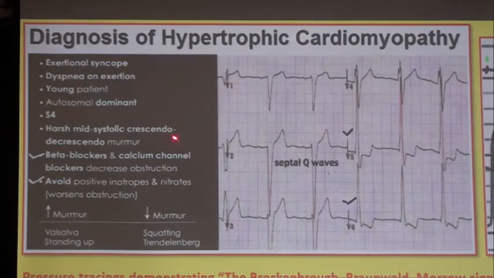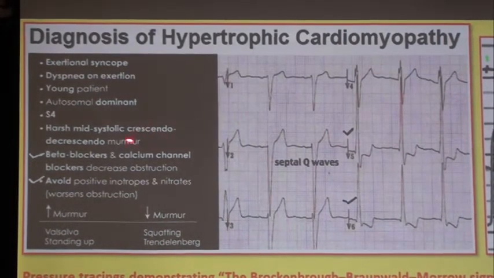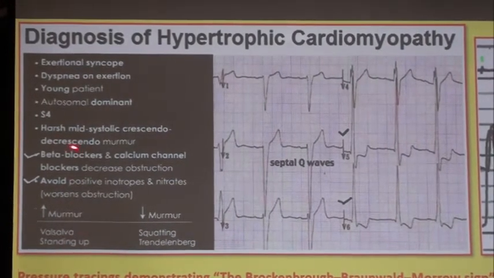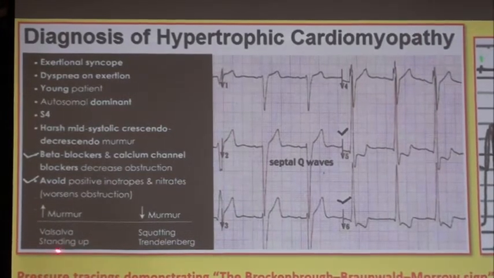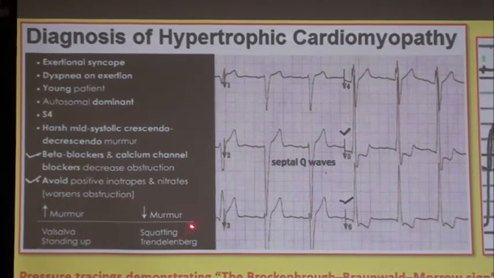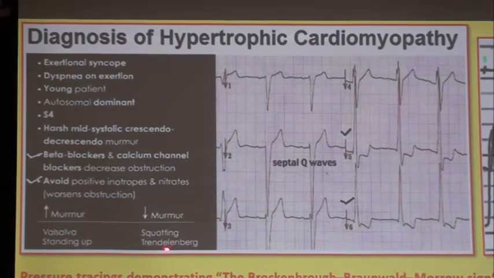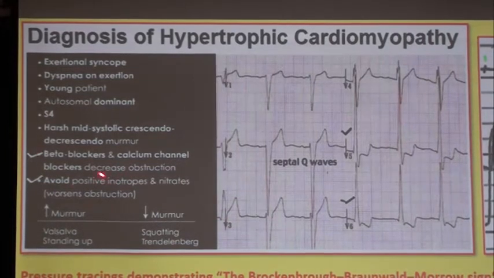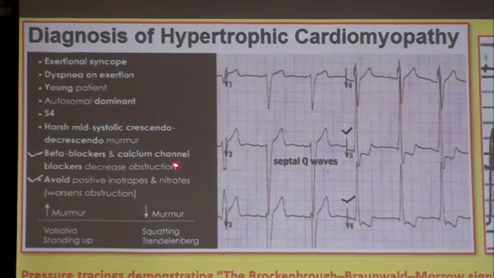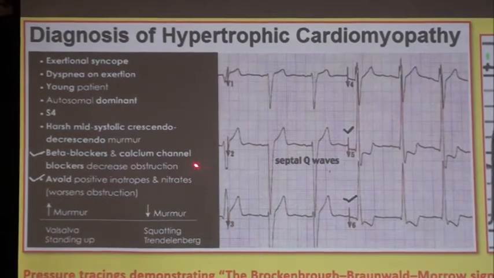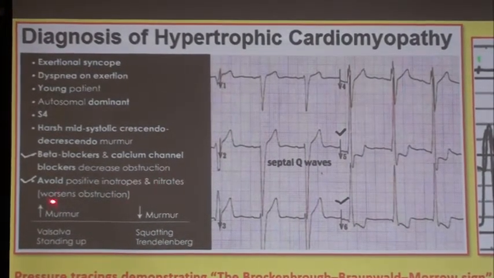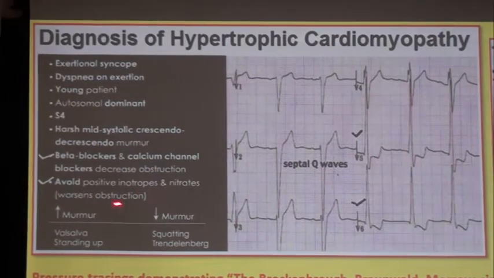The murmur increases during Valsalva maneuver and standing, and the murmur decreases during squatting and Trendelenburg position. Then beta blockers and calcium channel blockers decrease obstruction. Remember, beta blockers and calcium channel blockers decrease obstruction, and avoid positive inotropes and nitrates because they worsen obstruction.